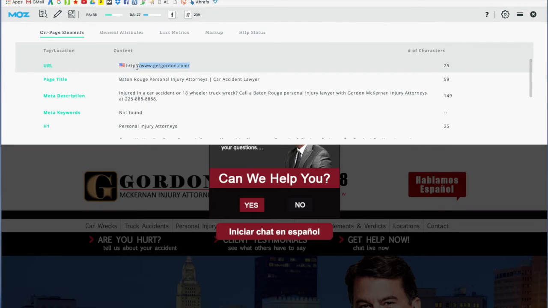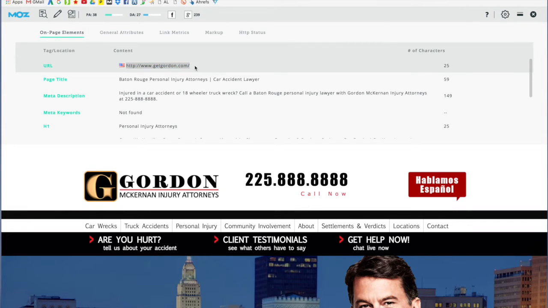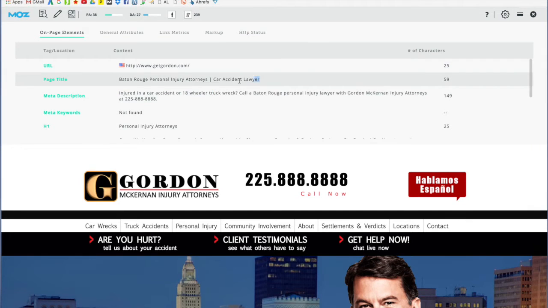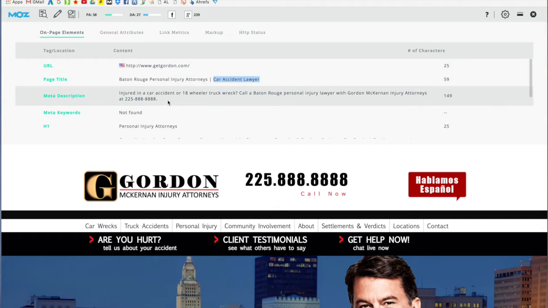So we already looked at some of this stuff. Here's the domain. There isn't any relevance points at all for the domain. The page title is relevant. They put personal injury attorneys furthest to the left, which means that's really what the page is optimized for. But Google's smart enough to know that personal injury attorneys handle car accidents, and then they did put car accident lawyer over there. The meta description, they put car accident right in the meta description, which is a good thing.